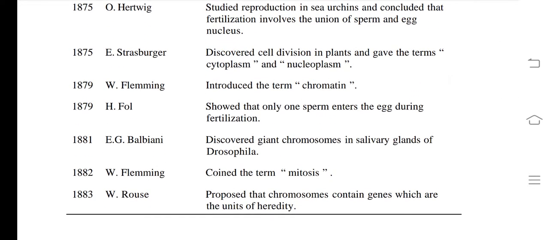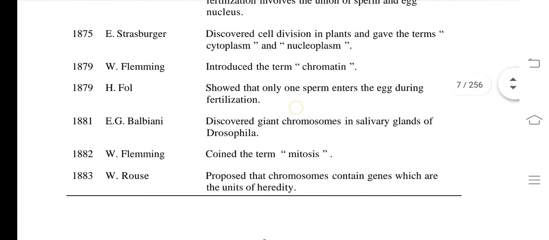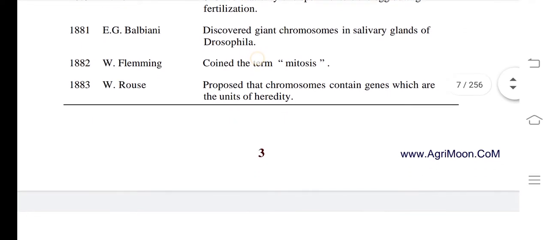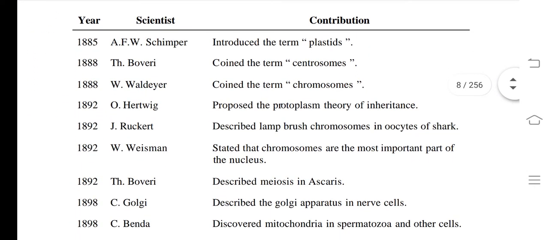What about 1881? E.G. Balbiani discovered the giant chromosome in the salivary gland of Drosophila. Giant chromosome means it is one type of extra chromosome. Fleming coined the term mitosis. What about 1883? Roux proposed that chromosomes contain genes which are the units of heredity. Next, 1885, Schimper introduced the term plastid. Then 1888, Theodor Boveri coined the term centrosome. Also 1888, Waldeyer coined the term chromosome. Remember, the name chromosome was given by Waldeyer.